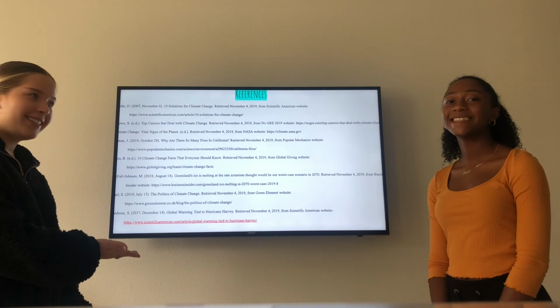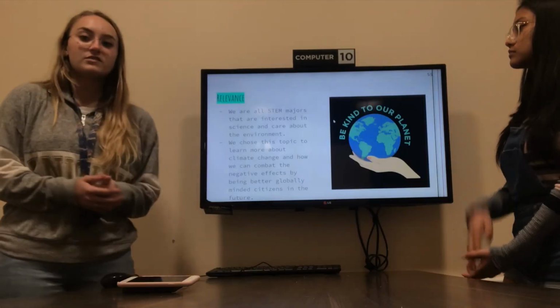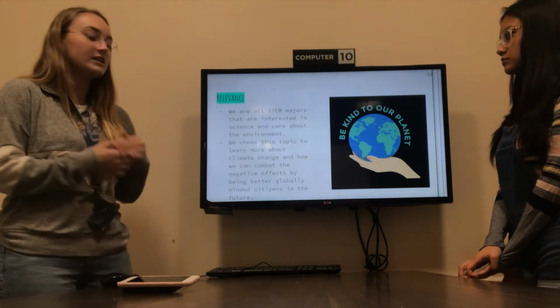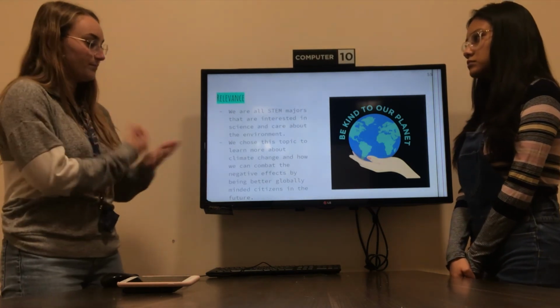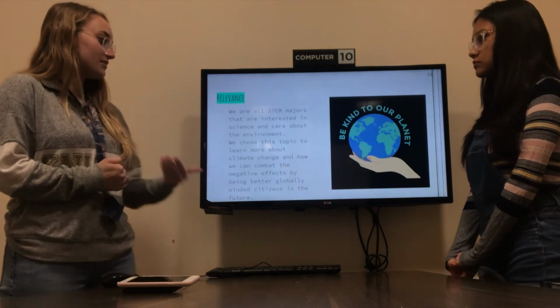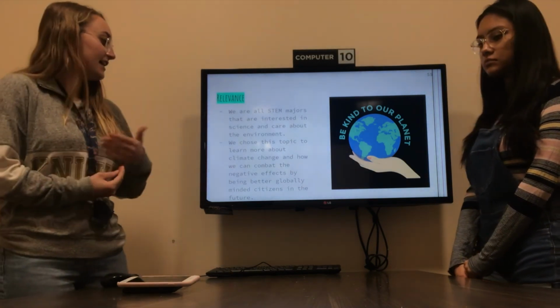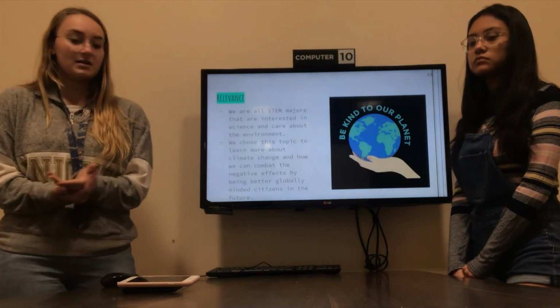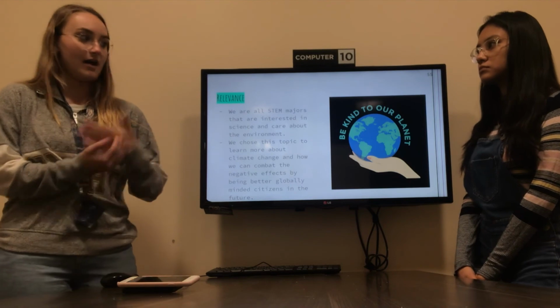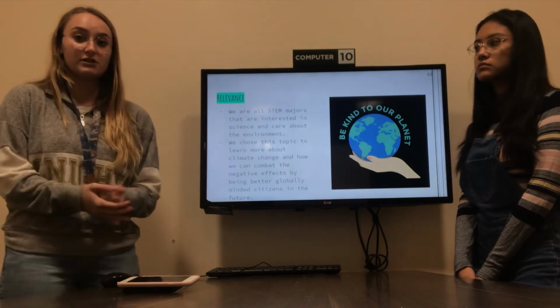These are our references. The relevance to our group when it comes to this project is that we are all STEM majors and we are all interested in science and we care about our planet, so we care about the environment. We chose this topic to learn more about climate change and how we can combat the negative effects by being better globally minded citizens in the future, looking out for our legacy and our future generations.